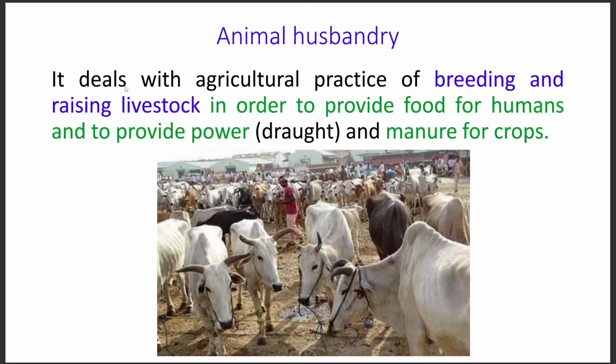Now in animal husbandry part, we mainly deal with the agriculture practice of breeding and raising of livestock in order to provide food for humans and provide power. Mainly we use this type of cows and bullocks, mainly bullocks, for using the farm implements like the indigenous plow.